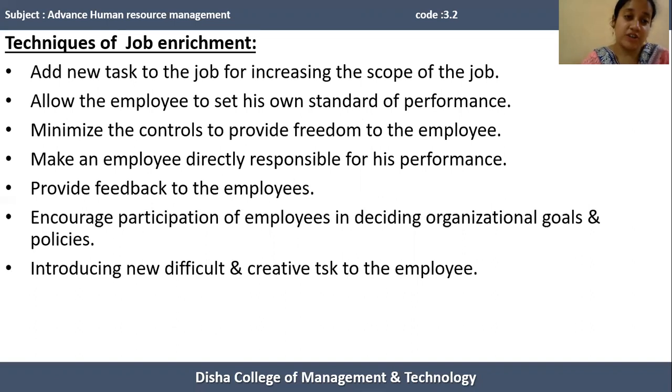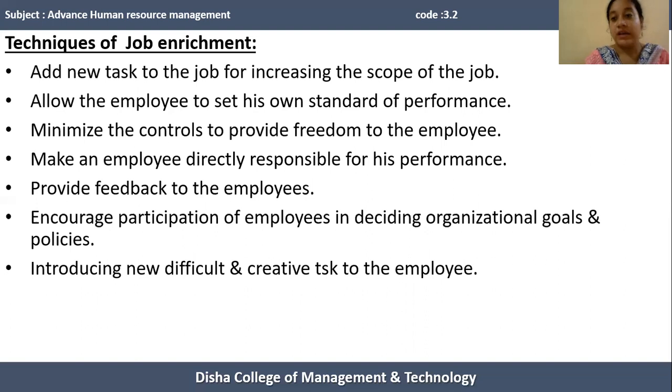The next technique of job enrichment is to provide feedback to the employees. By providing immediate feedback to the human resources, the employee's job can be enriched, so that the person gets immediate feedback from the organization. Whatever mistakes or problems he made can be identified earlier, and he can take the necessary action so that he is able to perform a challenging task in a better way.